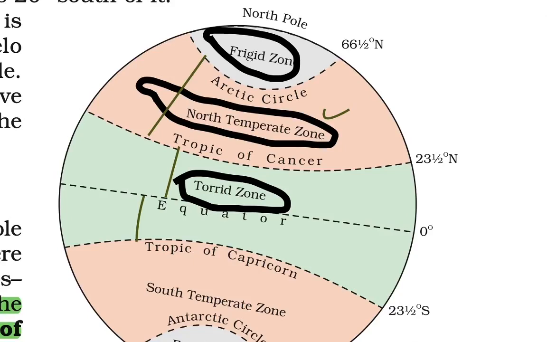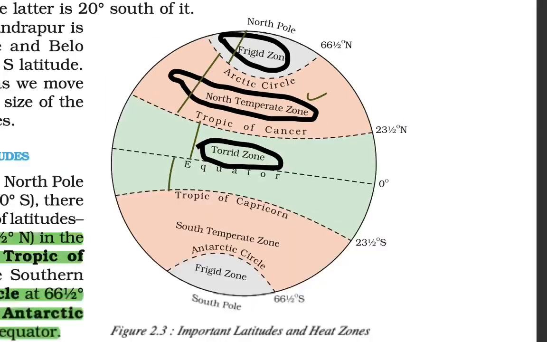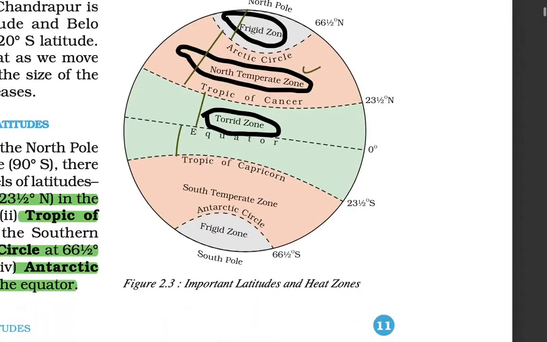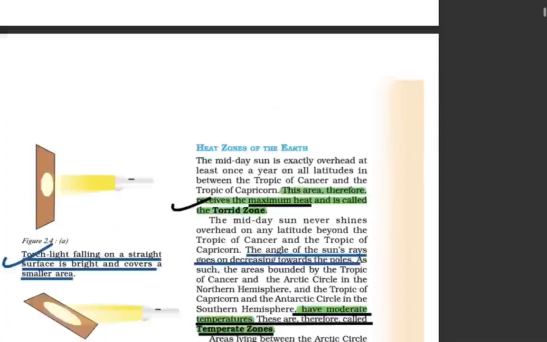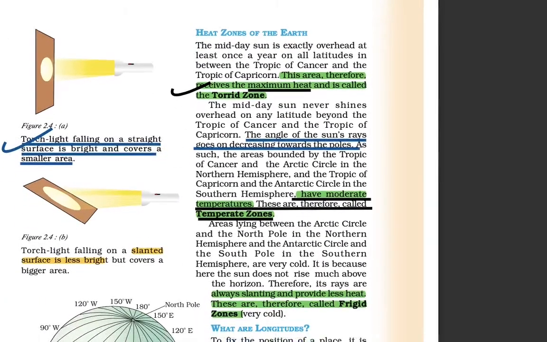Then we have the freeze zone. Here there is ice, and the region where no sun reaches for 6 months. This is where the North Pole is, and it is a freeze zone because of the ice cover, because light does not penetrate here. So this is why we have the heat zones of the earth.